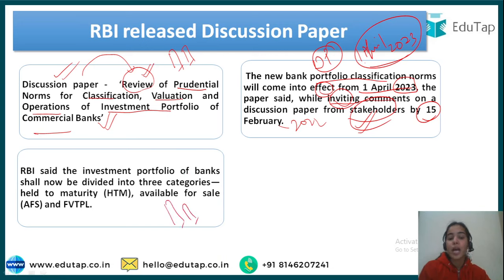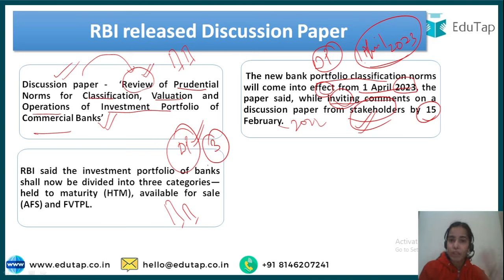The main thing that we need to remember about the discussion paper is that the RBI has said that the investment portfolio of banks shall be divided into 3 categories.